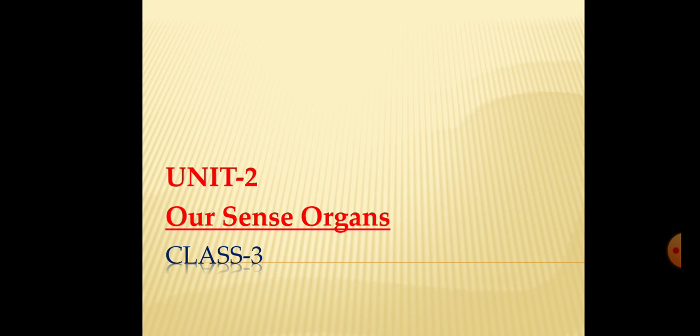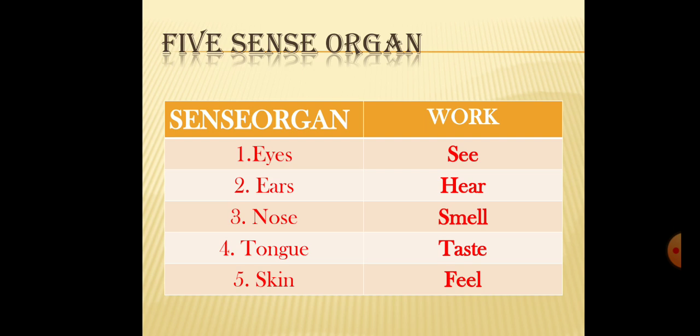I know you are all aware of the sense organs. How many sense organs are there? I hope you know the answer. There are 5 sense organs. Which are they? Eyes, ears, nose, tongue and skin. What do your eyes do? You can see with your eyes. What do your ears do? You can hear with your ears. What does your nose do? You can smell with your nose. What does your tongue do? You can taste with your tongue. And what does your skin do? You can feel with your skin.